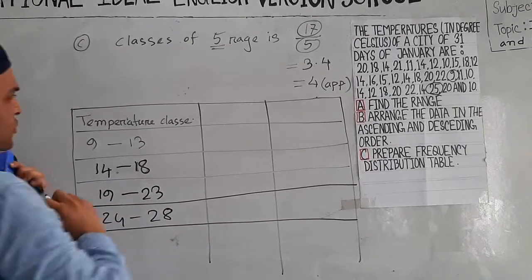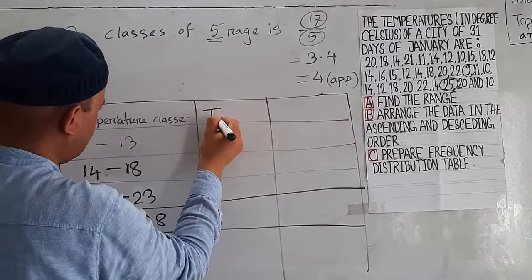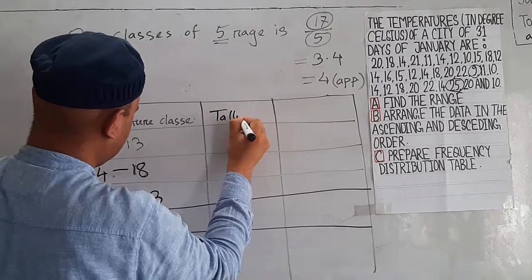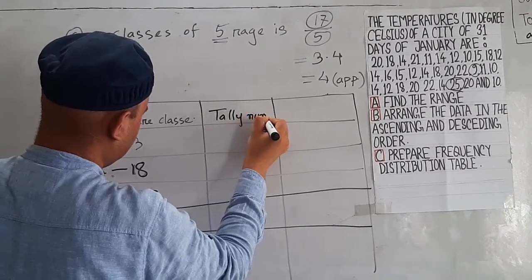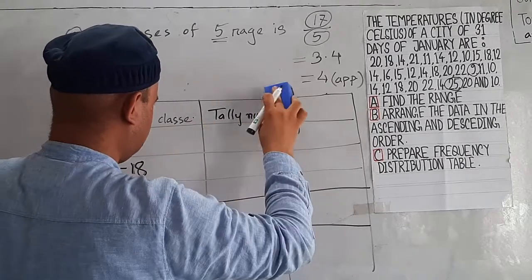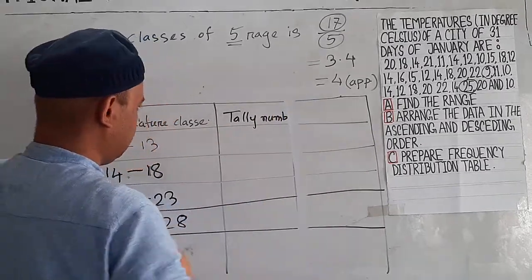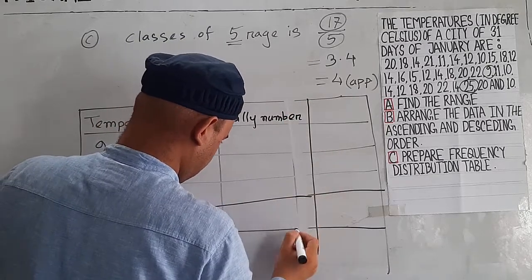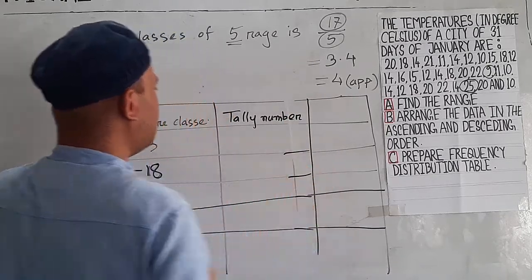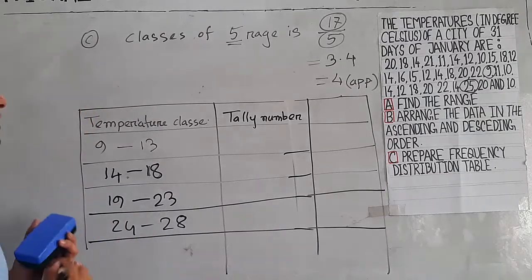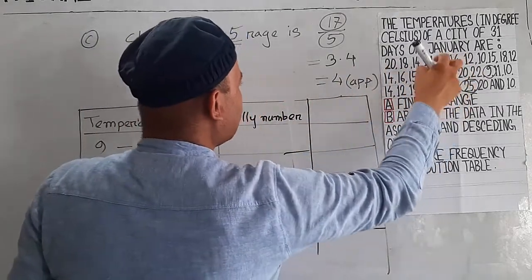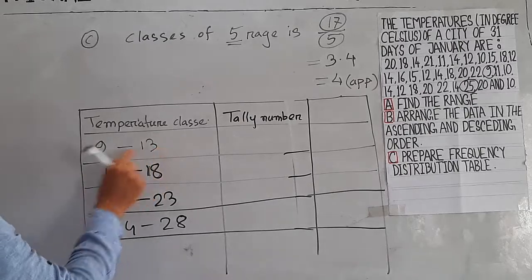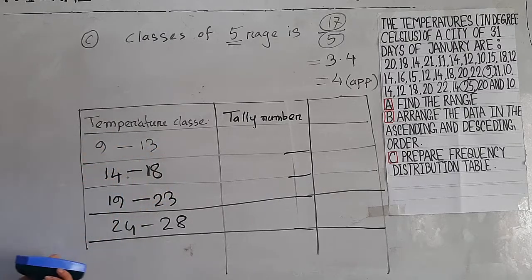Now we have to determine the tally numbers, that is, whose numbers belong between 9 to 13.